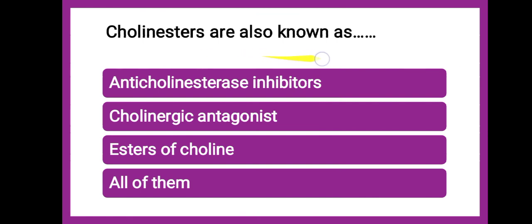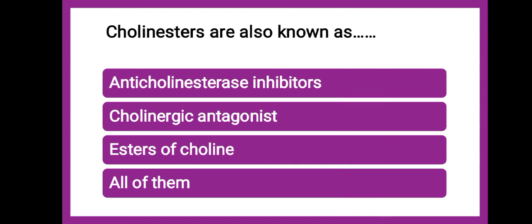Next question is, cholinesters are also known as dash. Now cholinesters, if you will recall the theory lecture we have seen in the classification, that parasympathomimetics are subdivided into direct acting and indirect acting. Direct acting are subdivided again into two classes: choline esters, like esters of choline, and cholinomimetic alkaloids. So choline esters are nothing but esters of choline.